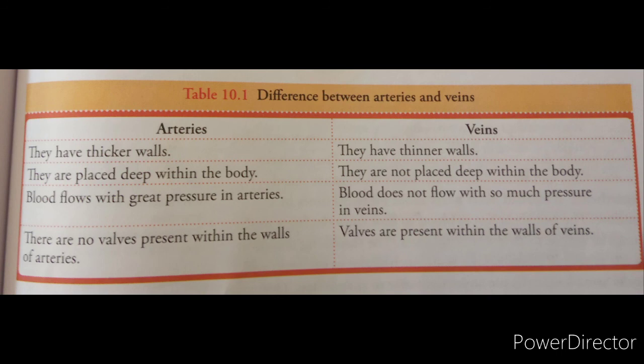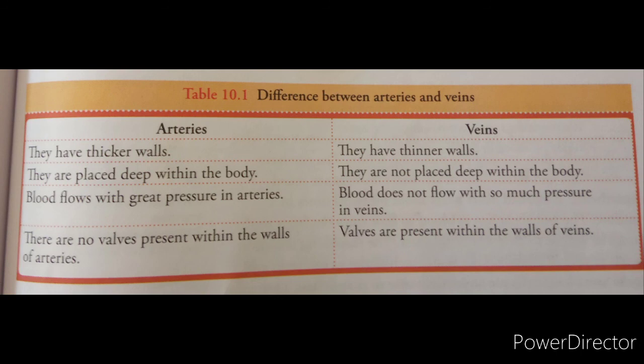Arteries have thicker walls because the blood flows with high pressure, so they have to withstand it. The veins have thinner walls because there is not that much pressure of blood flow in the veins. Arteries are located deep within the body, but veins are located near the surface of the body. They are not that deep within the body.